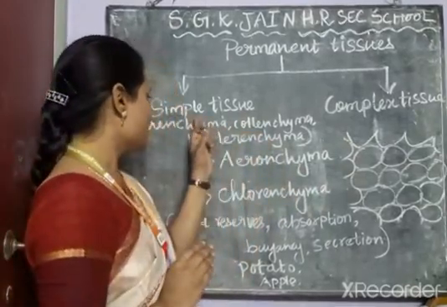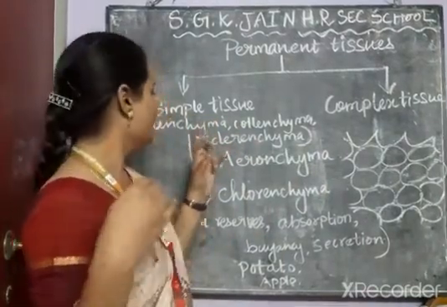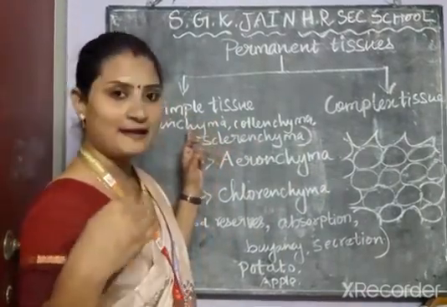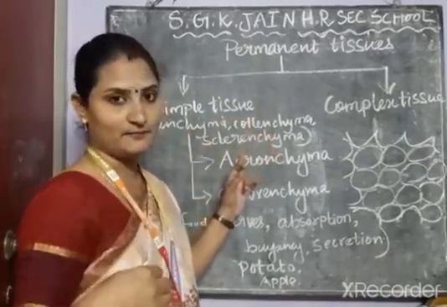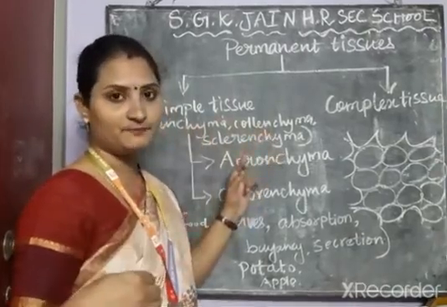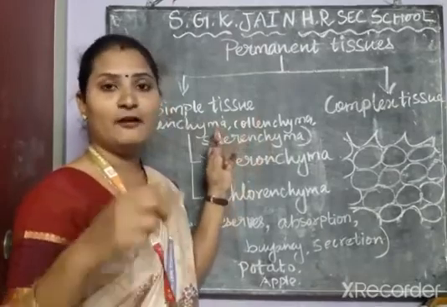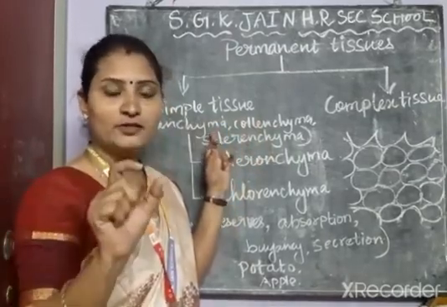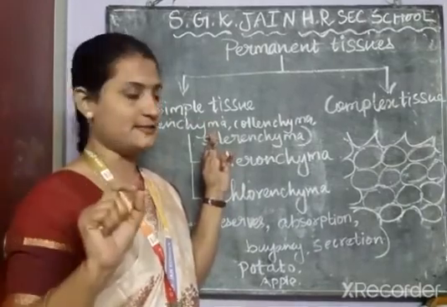These simple tissues are further classified into three categories: parenchyma, collenchyma, sclerenchyma. These three are composed only of similar kinds of cells.